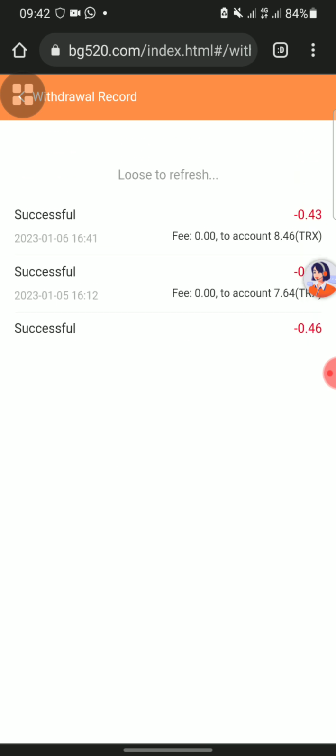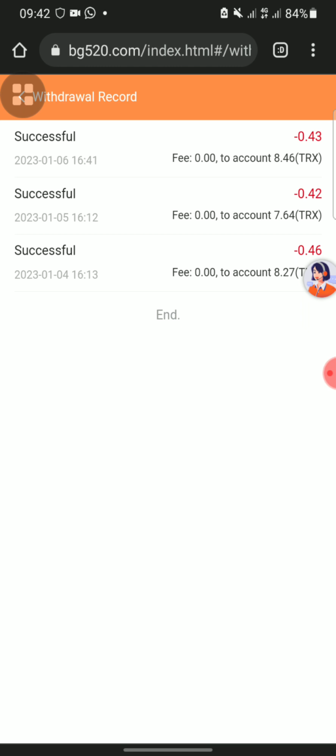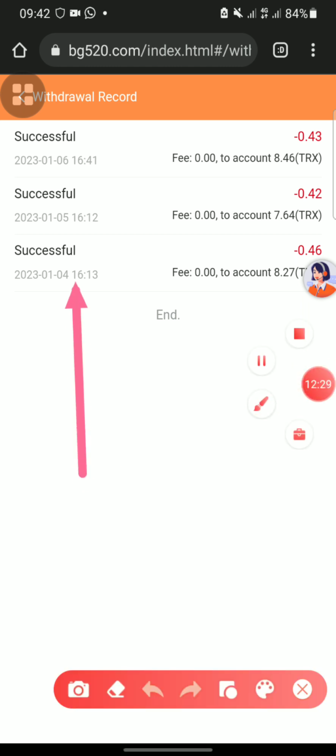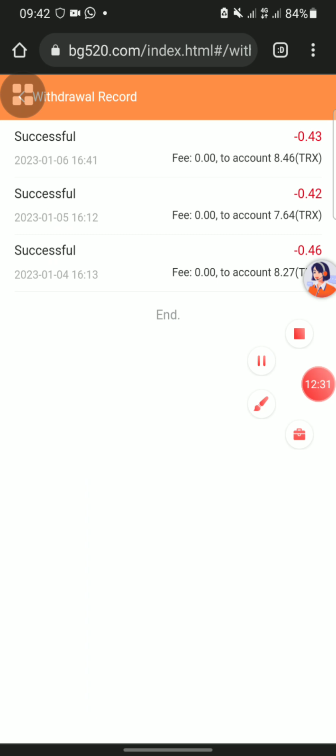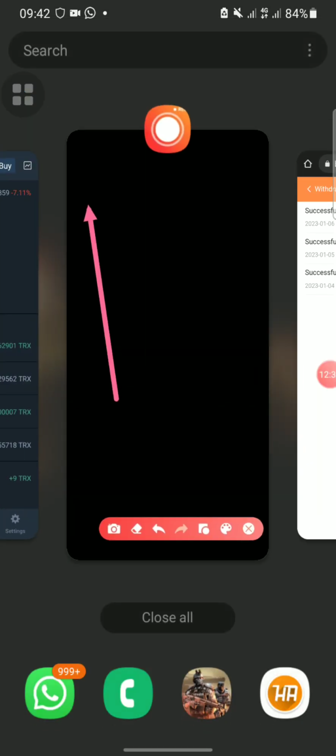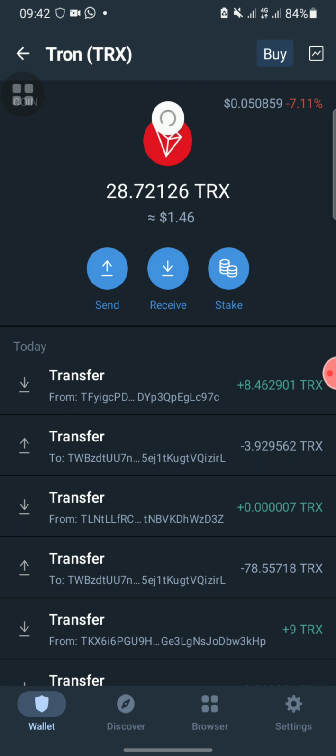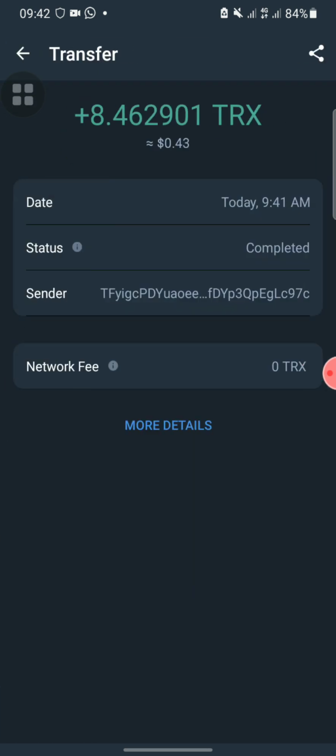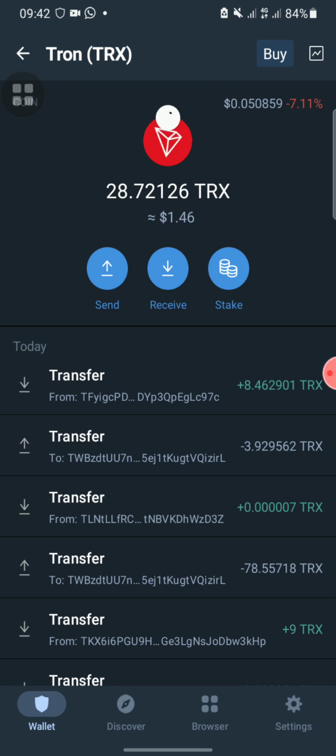Let me just reload. Okay, you can see, guys, it is now successful. That shows that they have paid me. So it is now successful. I've received my TRS. If I come back to my wallet here, you can see I just withdrew 8.46 TRS direct to my wallet, guys.